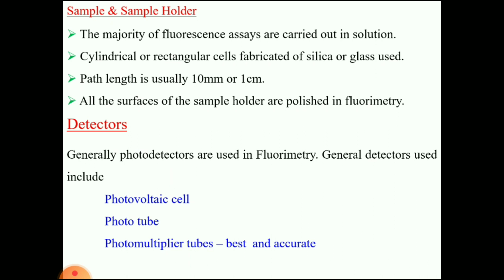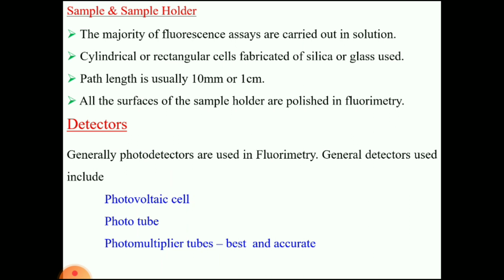Sample and sample holder. In most cases, the sample holders have a path length of 1 centimeter or 10 millimeter. In UV-visible spectroscopy, the sample cell has two rough surfaces and two polished surfaces. But here all surfaces are smooth, because here we are measuring the emitted light, not the transmitted light.